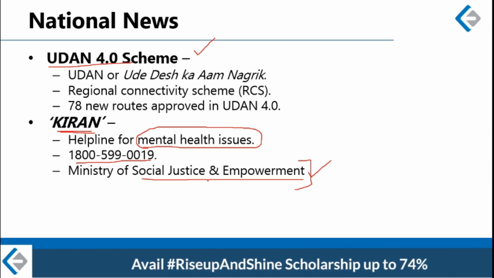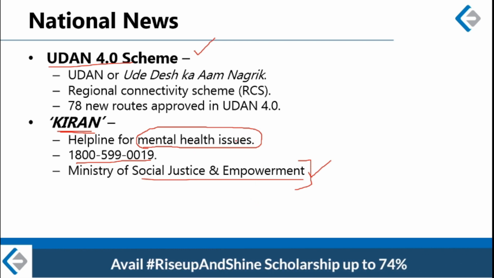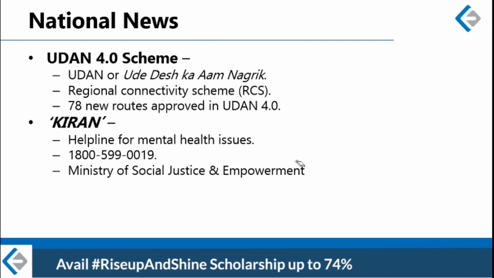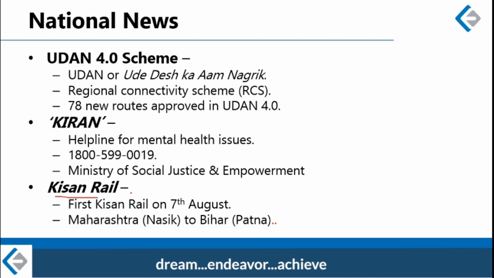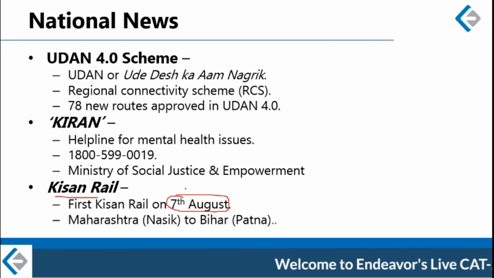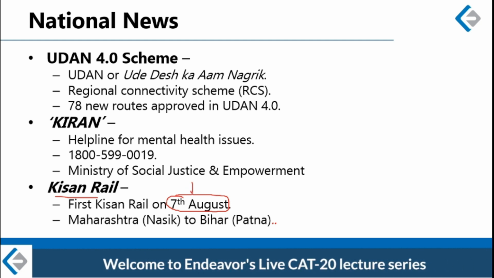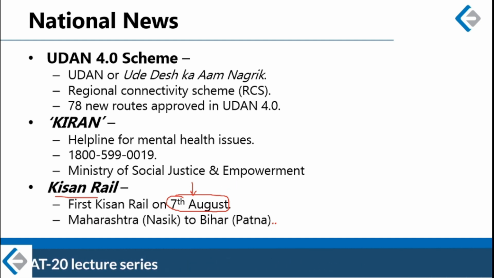One more piece of news that we are going to look at, another of the programs launched by government, another welcome step by government is running of the first Kisan Rail. The first Kisan Rail was launched on 7th August. I told you why 7th August was chosen. I told you the significance of 7th August in the category of days and dates. This is the anniversary of Swadeshi movement. So on this date, first Kisan Rail was inaugurated.